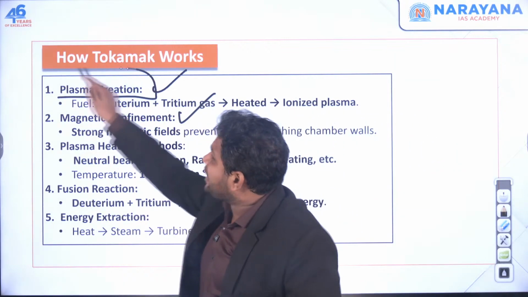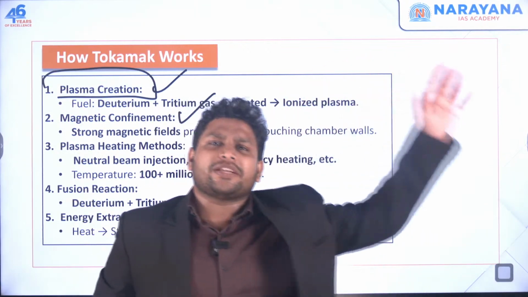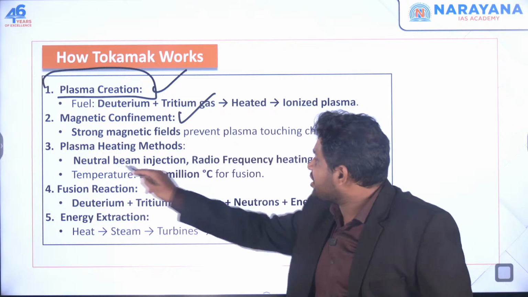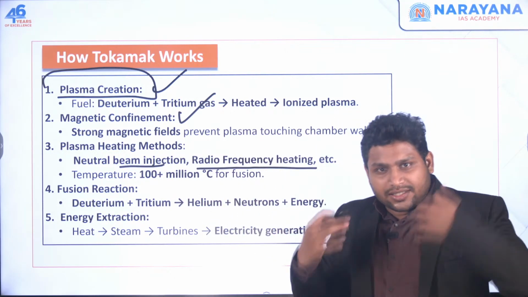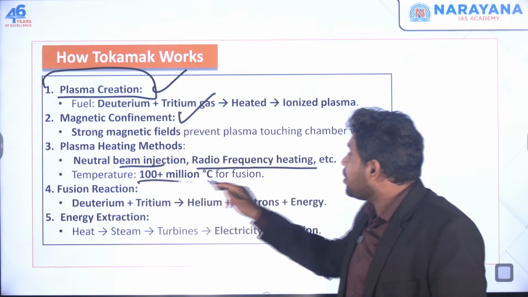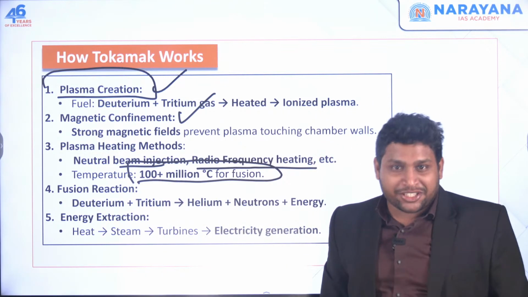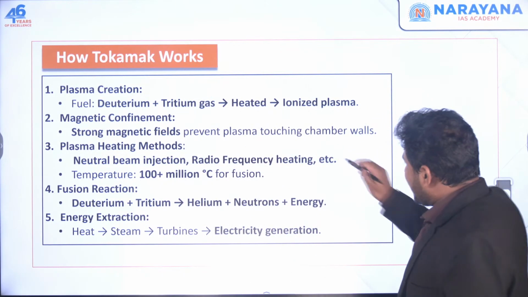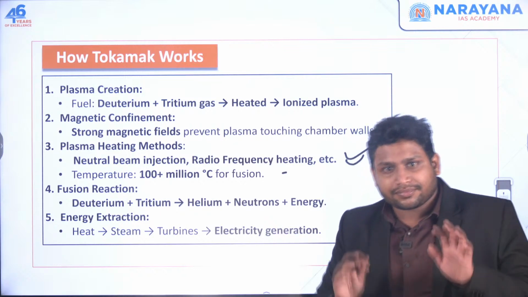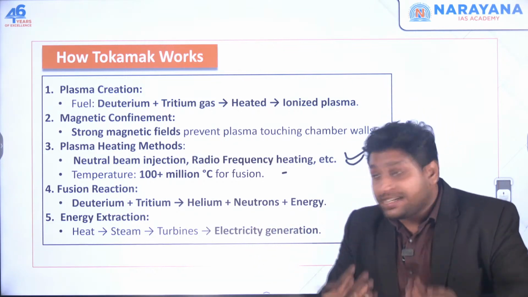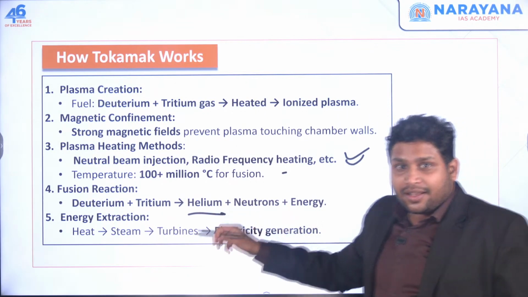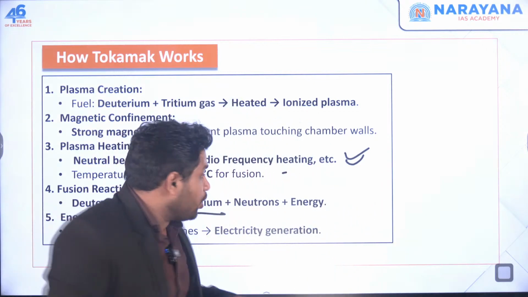As far as this plasma being created, I told you we have to increase the temperature very high. For that also we have different technologies. For example, we have neutral beam injection, we have radio frequency heating. These are the methods which are used to increase the temperature, to give more heat. That heat is somewhere around more than 100 plus billion degrees Celsius. Okay, just try to remember these names, or these methods: neutral beam injection or radio frequency heating, etc. Now this nuclear fusion will take place. Deuterium and tritium will combine and form a new thing called helium. And when this reaction takes place, as I said, a lot of energy will come out.